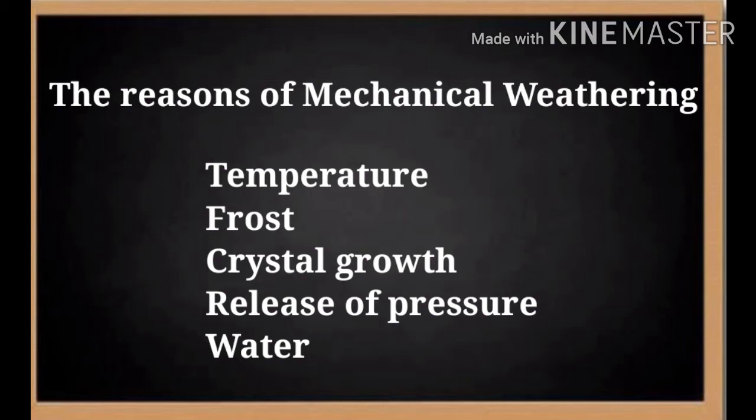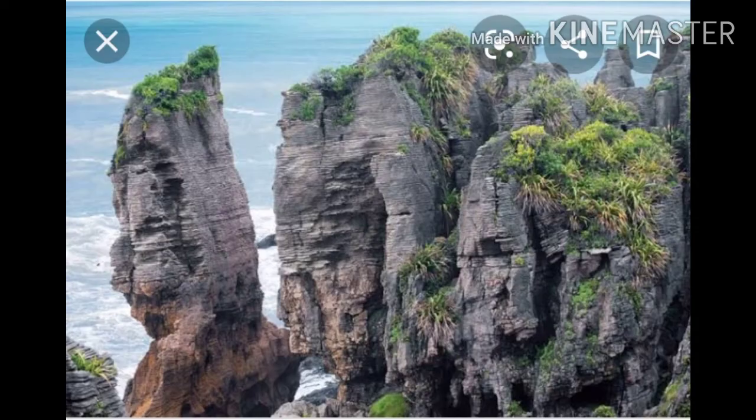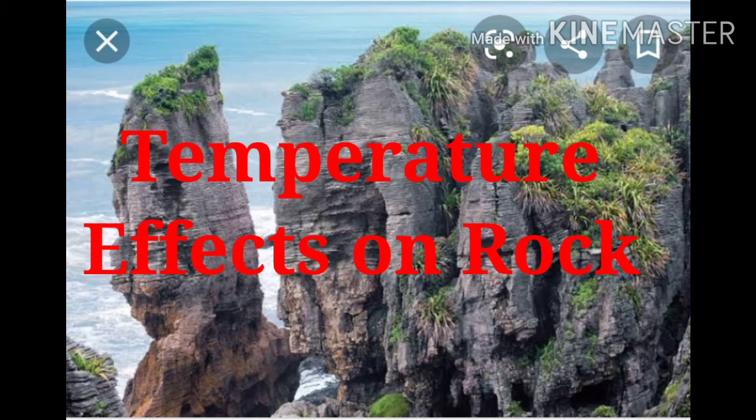Now how does mechanical weathering occur because of temperature? The minerals in the rocks expand because of the heat and contract when the temperature decreases. Due to such continuous contracting and expanding, tension develops in the rock particles. Each mineral reacts differently to the temperature. Now in the rocks we can mostly see minerals, and when the heat of the sun falls on them, those minerals are going to expand.